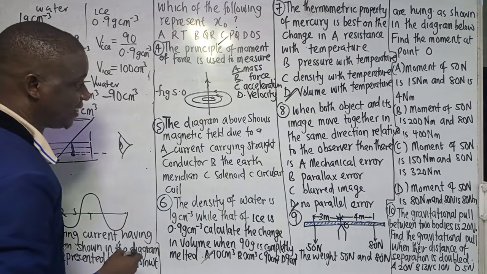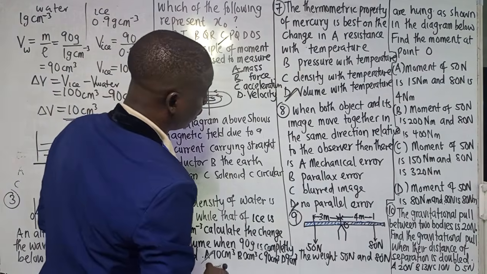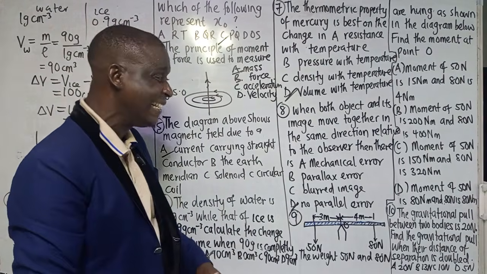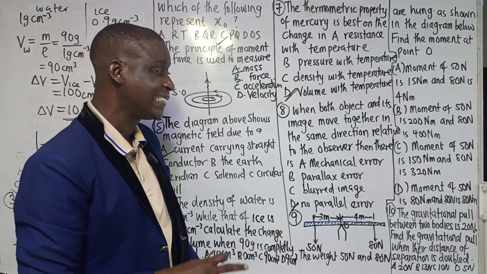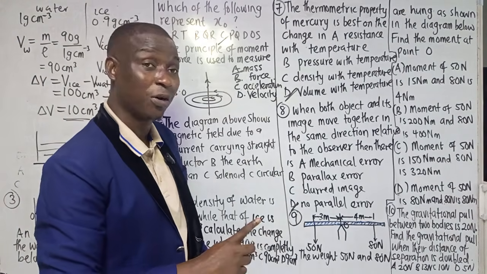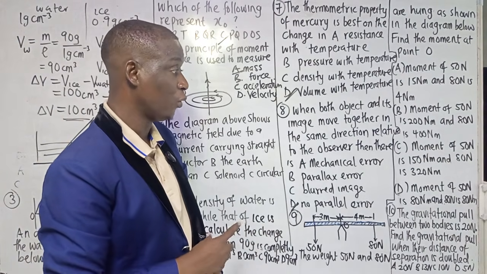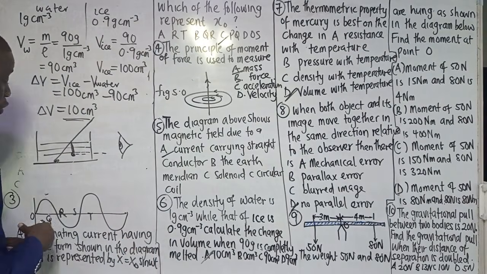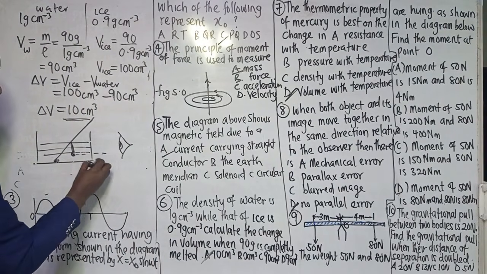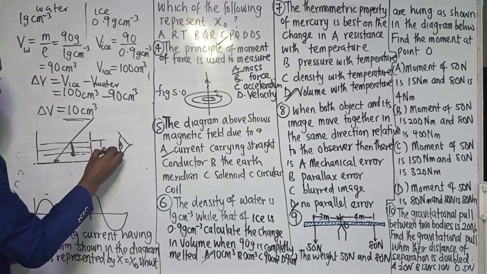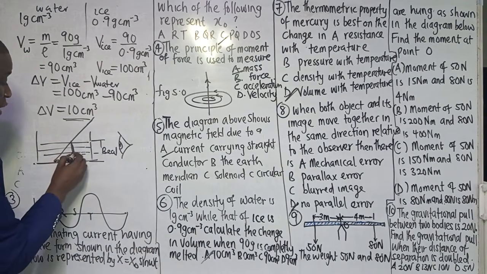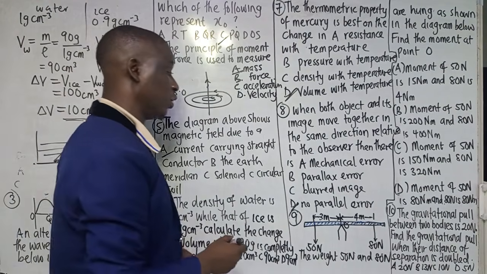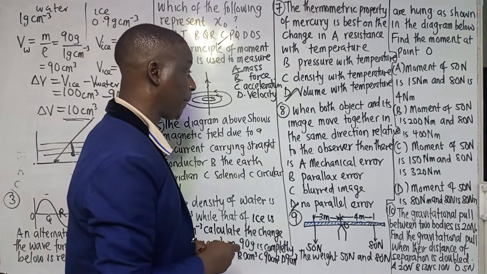But when they are bent, it will show parallax error. So when the object and image move together in the same direction relative to the observer, there is no error, but if they are not moving in the same direction, then there will be parallax error. That is what happens when you place a coin, which is at a real depth, and it now appears to come up. The coin is coming up, meaning that it's not moving in the same direction with the object. So that's why it appears to be like that.